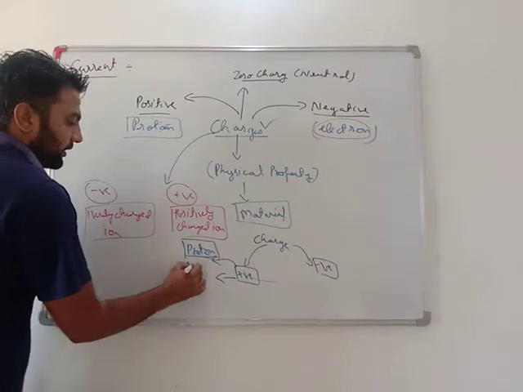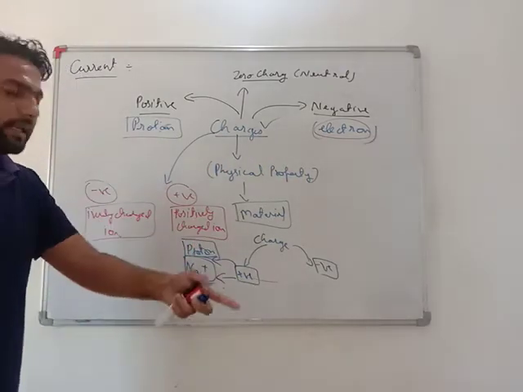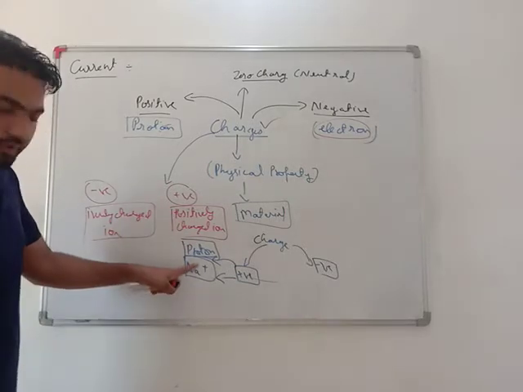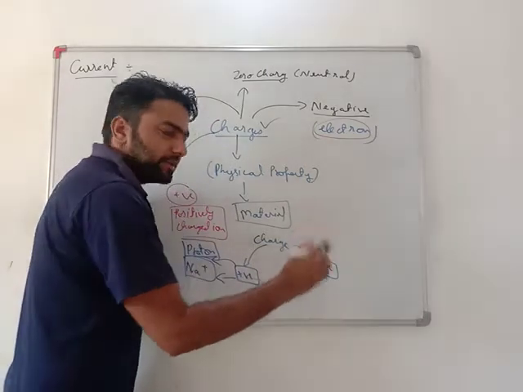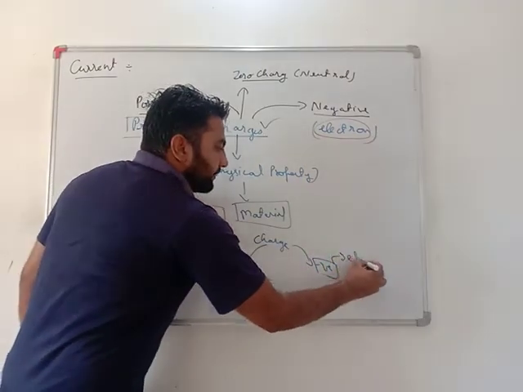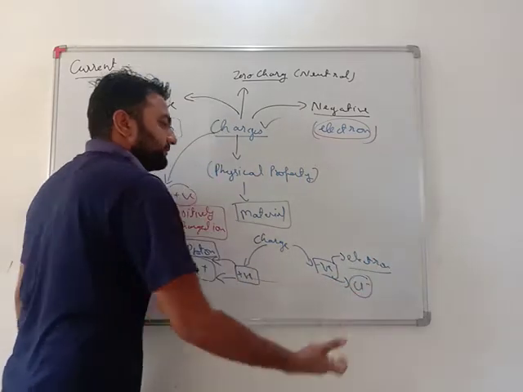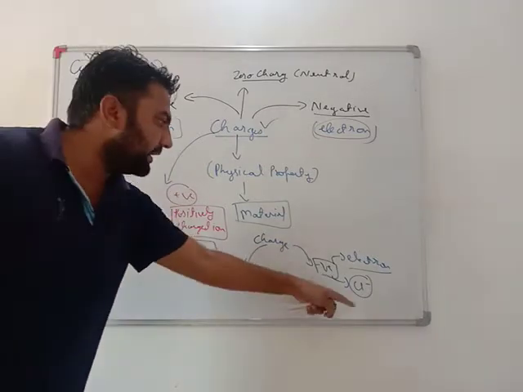For example, Na plus, sodium: when it loses an electron, we have already done this topic in 9th standard, it becomes a positively charged ion. One negatively charged ion is the electron. Moreover, Cl minus, that is chlorine, after gaining an electron becomes negatively charged.